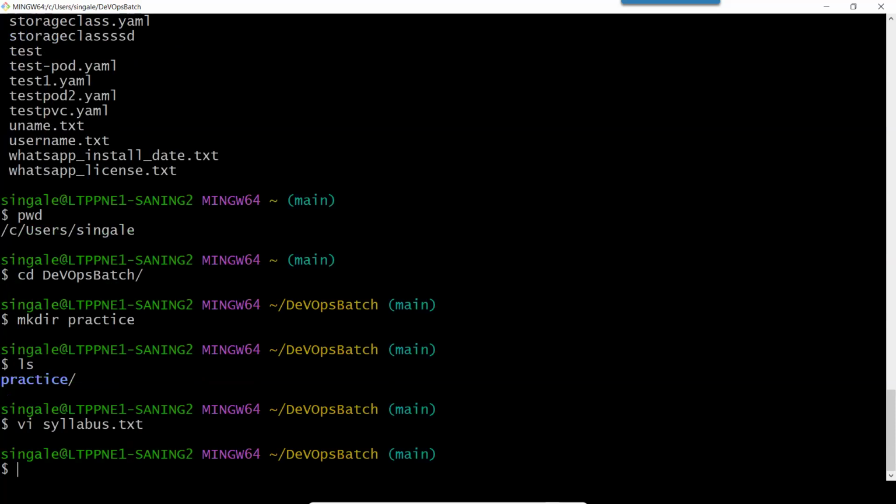Okay. So first I want to reopen that file. I can use the same command which I used to create a file, vi syllabus.txt. Now you can see it appeared automatically without typing. How did it appear? I just pressed the up arrow key, and then the last commands which we have used, I can see using the up arrow.